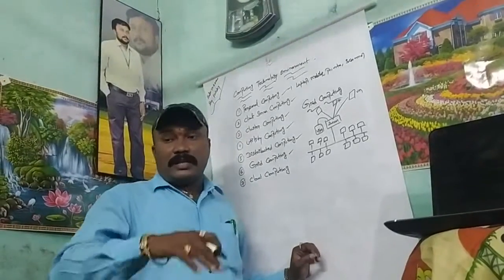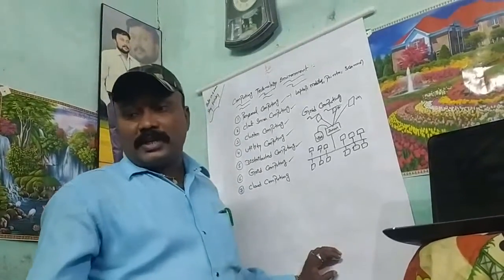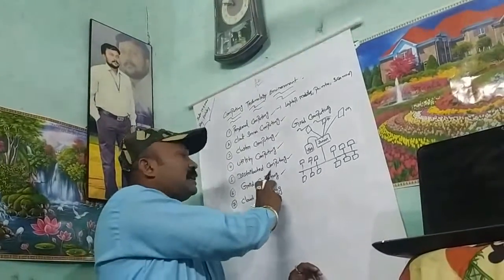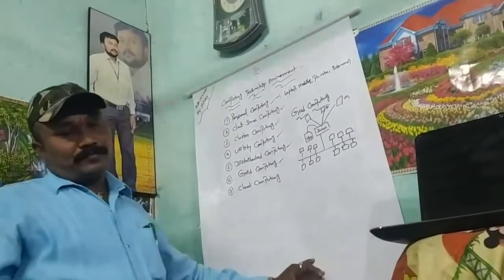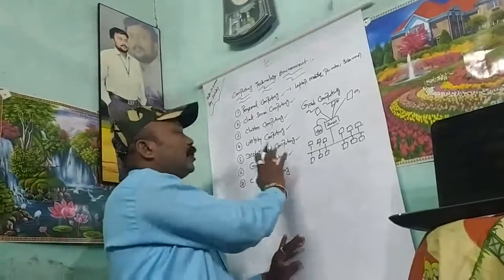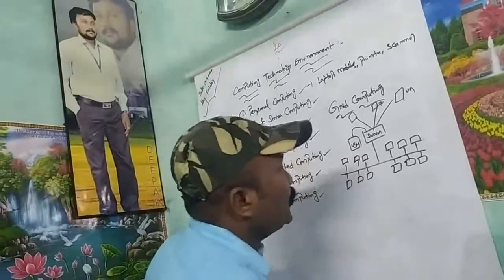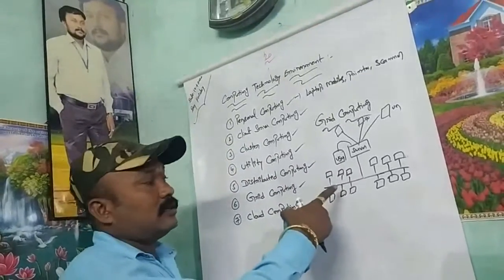That is data management and computer infrastructure designed for scientific research. That is about grid computing. Then next, my dear students, next one is cloud computing. Now all of you understand?